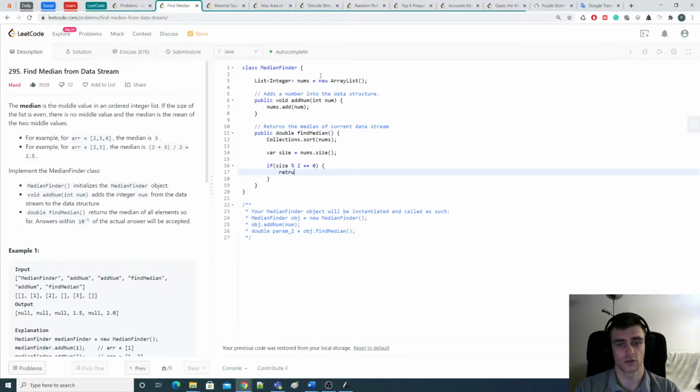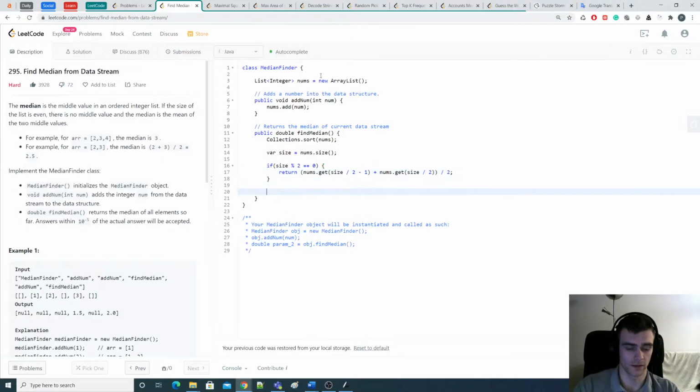So we need to return nums.get of size divided by 2 minus 1, plus nums.get of size divided by 2, and just divide it by 2 for beautifulness.